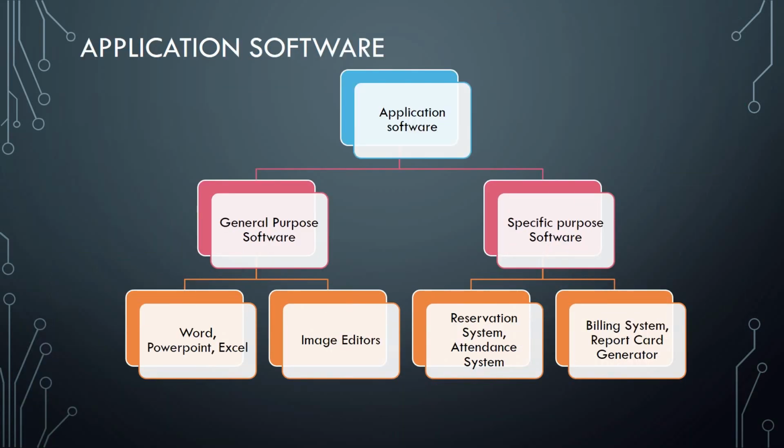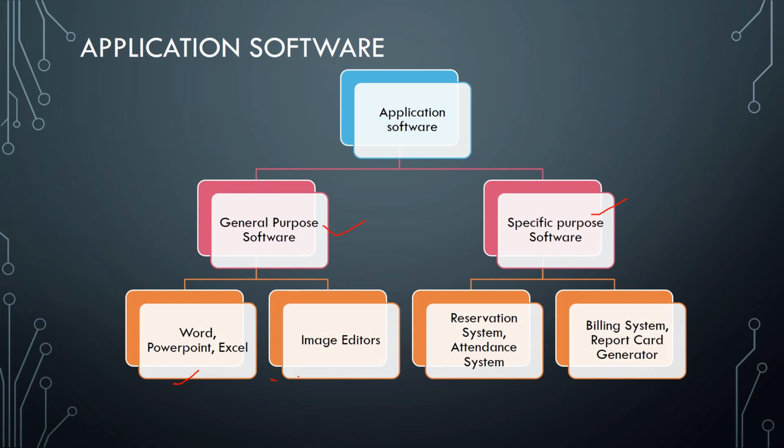After that we are having application software. In application software we are having two types of software: general purpose software and specific purpose software. General purpose software is something one can easily use for various purposes. Specific purpose software is for a specific task. In general purpose we are having Word, PowerPoint, Excel, which we are using.